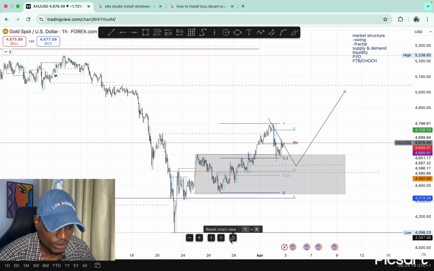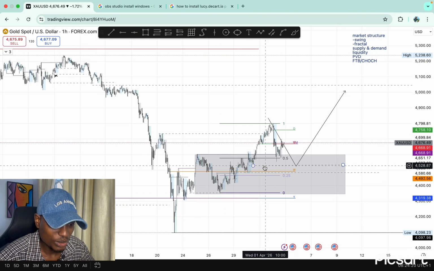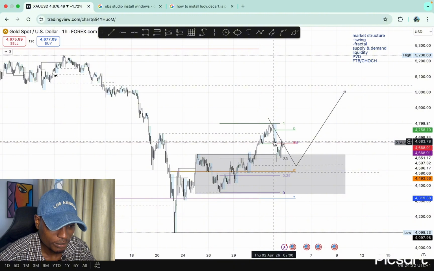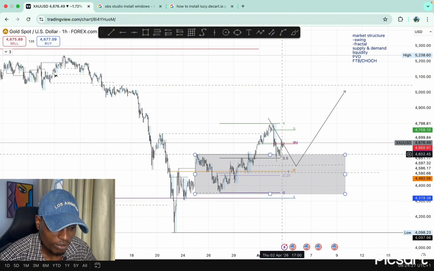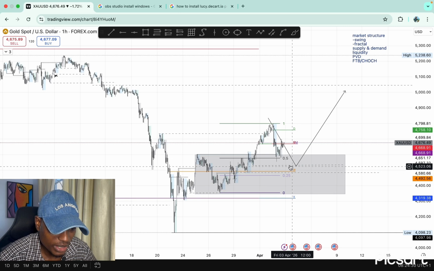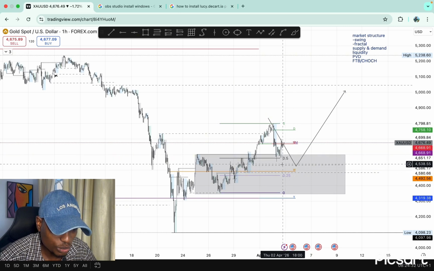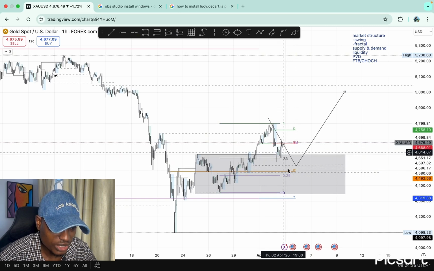Good morning, traders. Another beautiful and wonderful morning to be giving you guys a market outlook on US dollar pairs and gold. As of yesterday, we've seen gold drop lower, and now we are seeing rejection from this demand zone, like we anticipated yesterday. Although we didn't get this liquidity sweep, we are seeing price rejecting this demand zone.